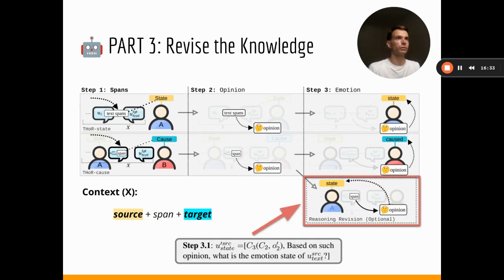Switching to part number three, where we can additionally revise our knowledge from part number two, it involves only the application of this small box in the diagram, which refers to step number three and represents revised textual information, which sounds as: based on such an opinion, what is the emotion state of the source character?